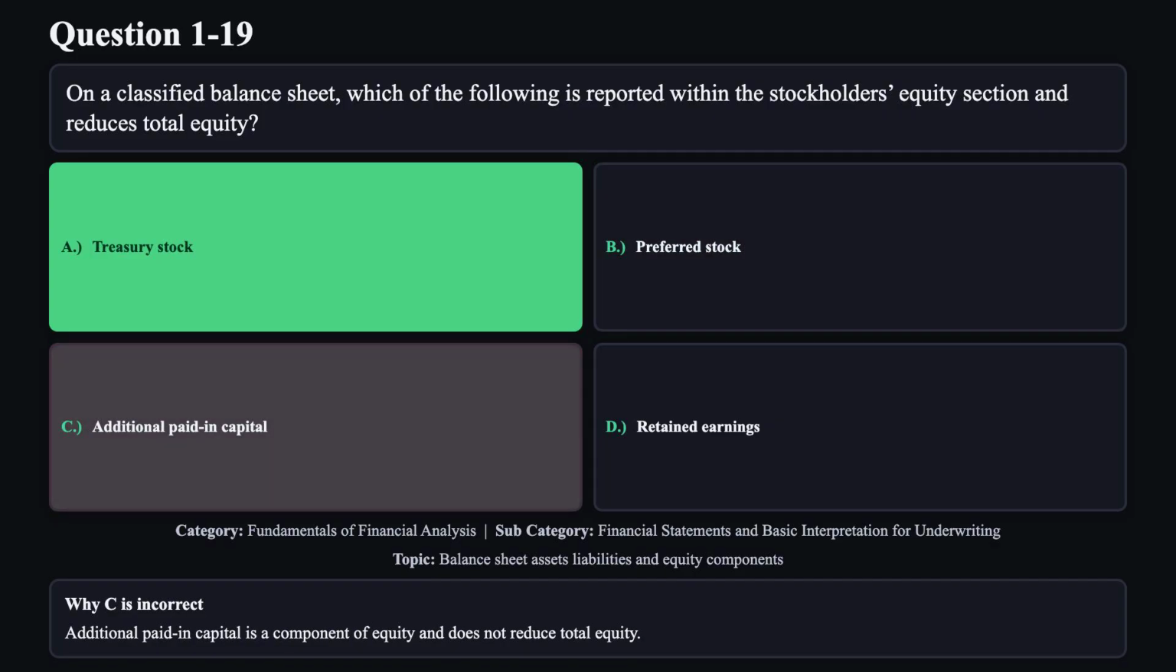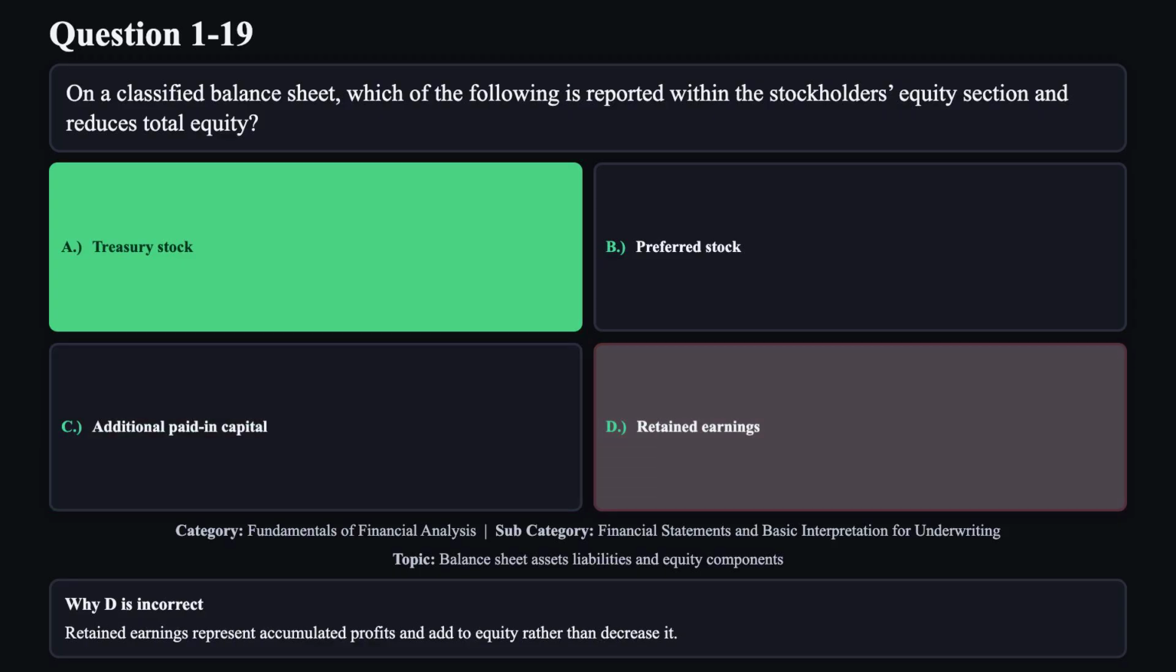Reason C is not correct. Additional paid-in capital is a component of equity and does not reduce total equity. Reason D is not correct. Retained earnings represent accumulated profits and add to equity rather than decrease it.